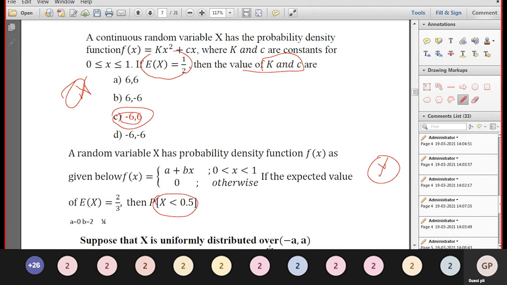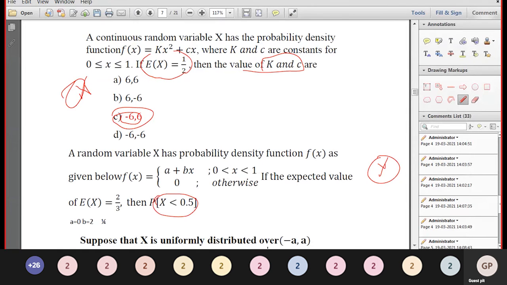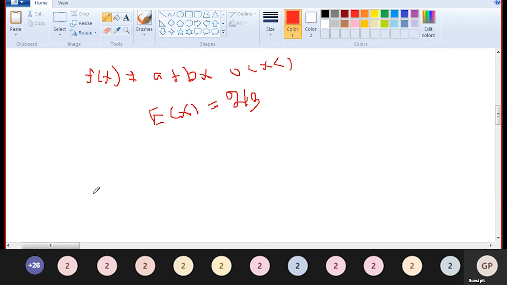Next, if the expected value E of x equal to 2 by 3 is given, then find P of x less than or equal to 0.5. Anyway, we have to first find a and b and then go to the next value.